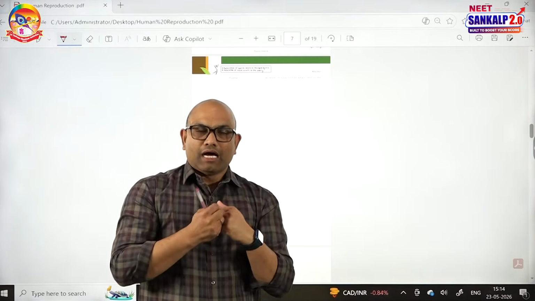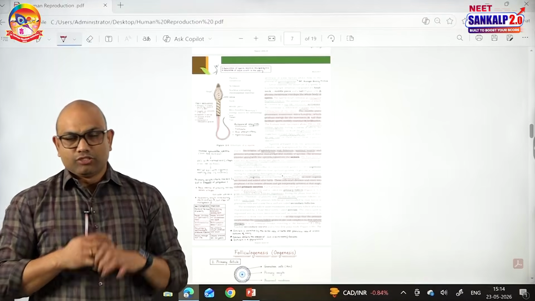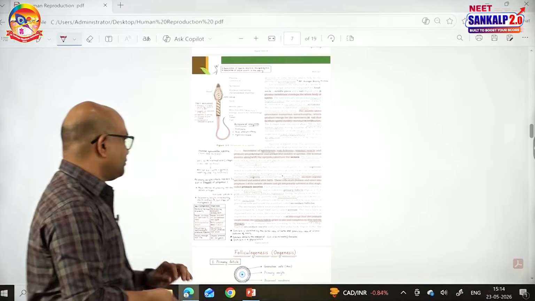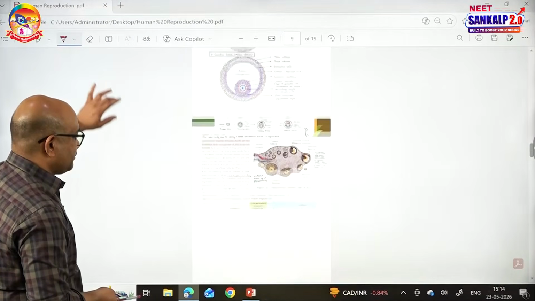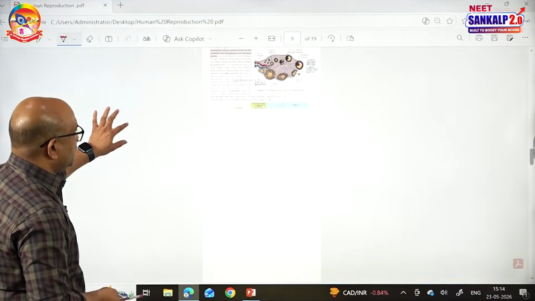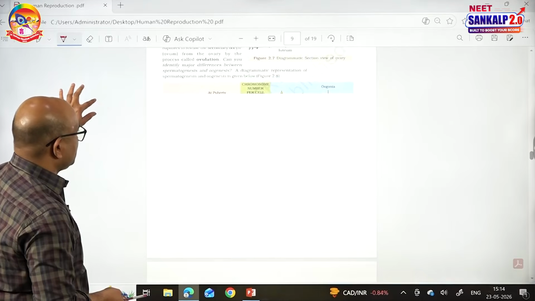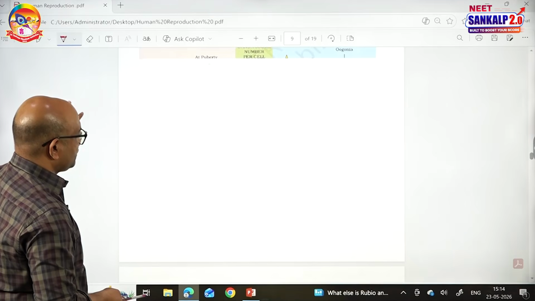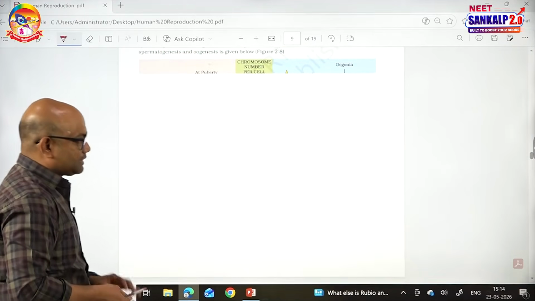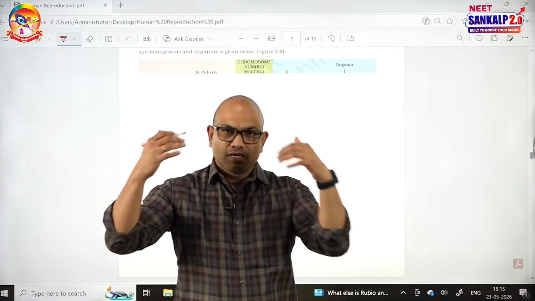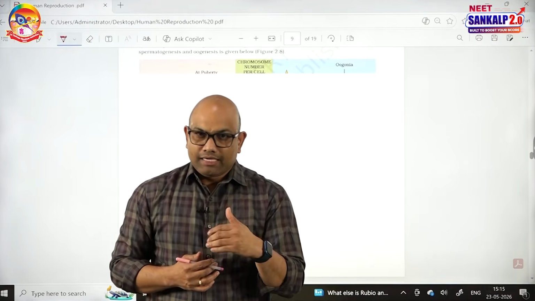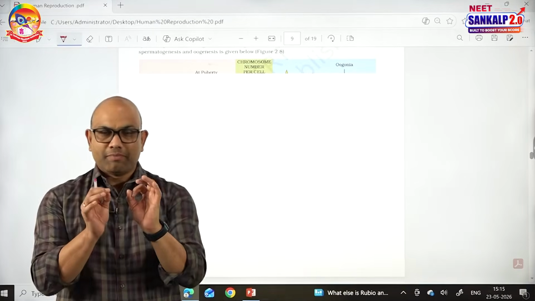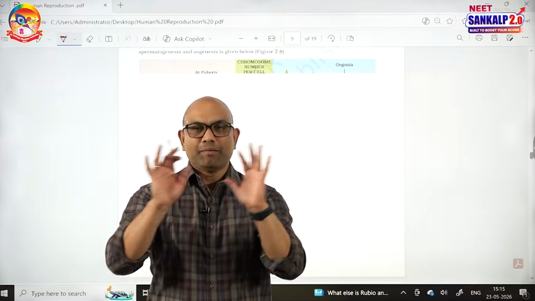The spermatogonia undergo mitosis first, so thereby the number of spermatogonia increases. That is called mitotic differentiation. See in this chart, I will show you the points related to spermatogenesis. First, spermatogonia undergo mitotic division, and by mitotic division spermatogonia produce primary spermatocytes. So primary spermatocytes are produced from spermatogonia by mitosis.